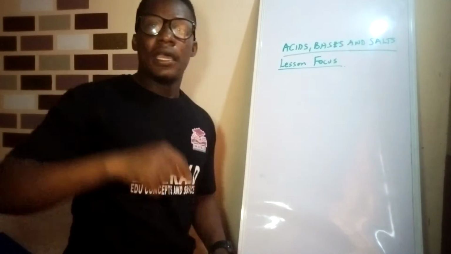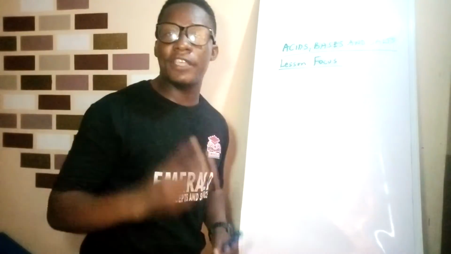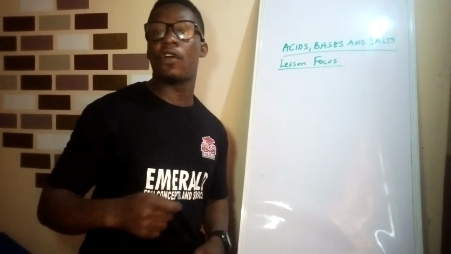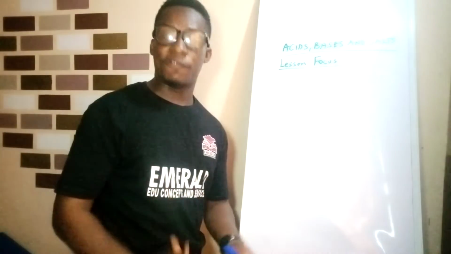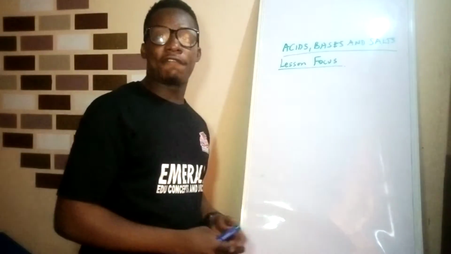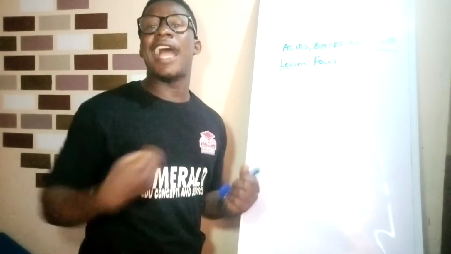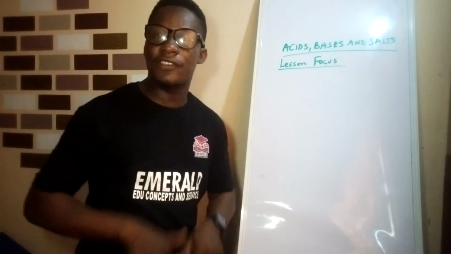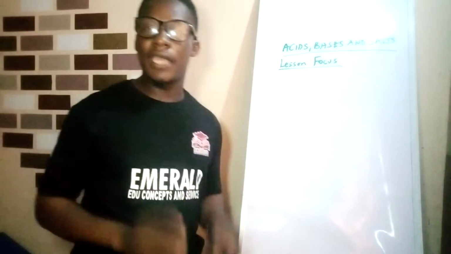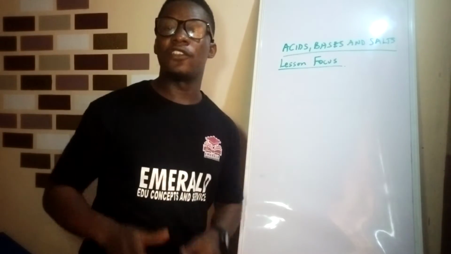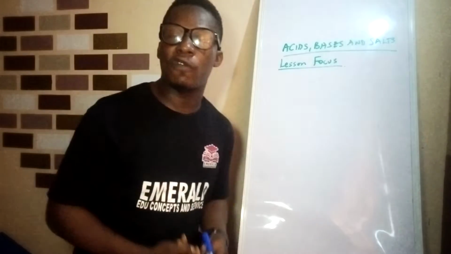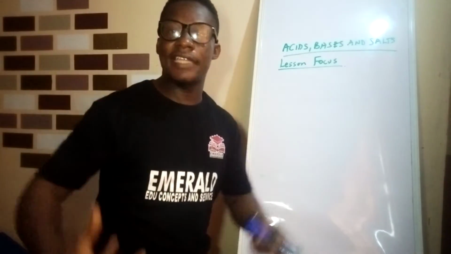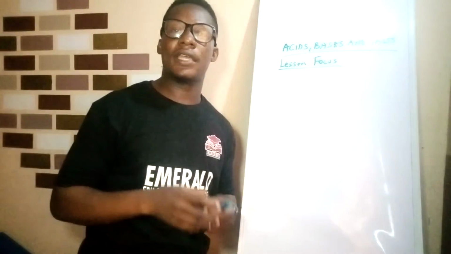So a quick recap. Acids are classified, one, based on nature or occurrence, and we have two types there: organic acid, which are found in nature, and inorganic acid, which are made in the lab or industry. We have classification based on ionization in solution: the strong acid that completely ionizes in solution, and the weak acid that partially ionizes in solution. Then, based on the amount of water present, we have dilute acid and concentrated acid.